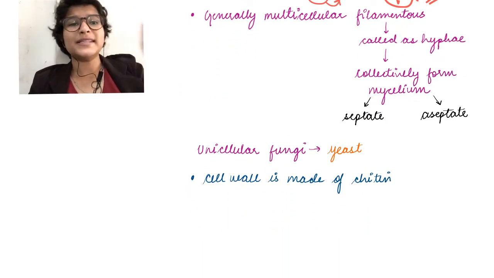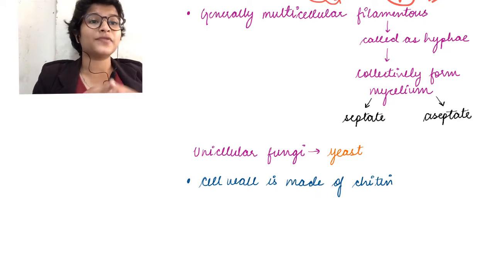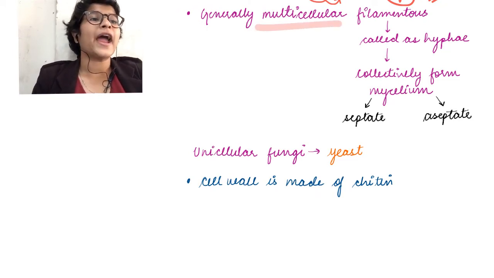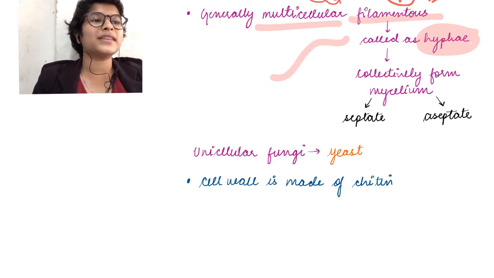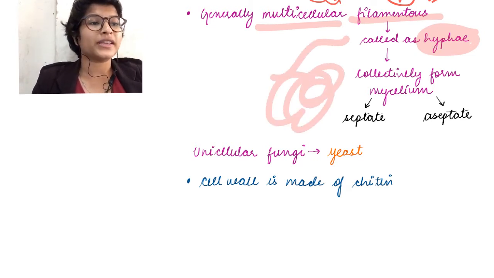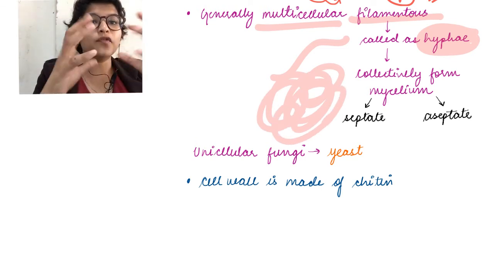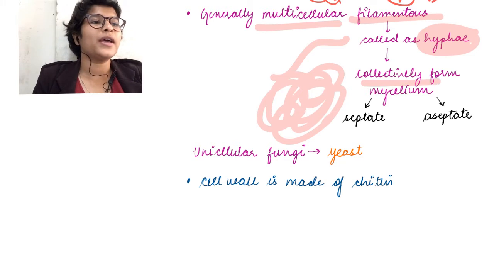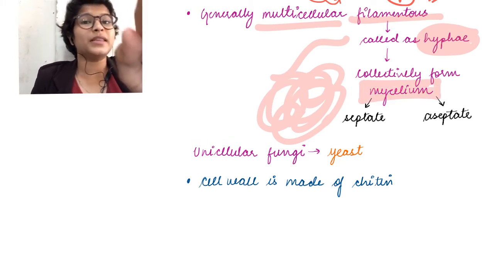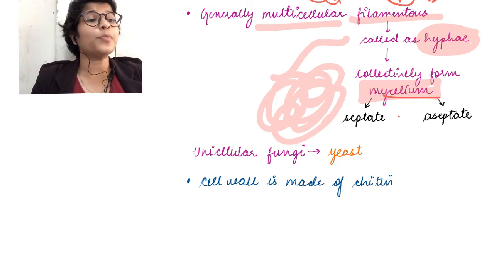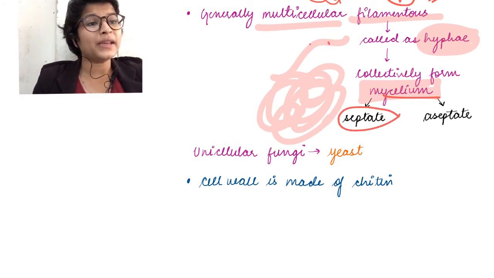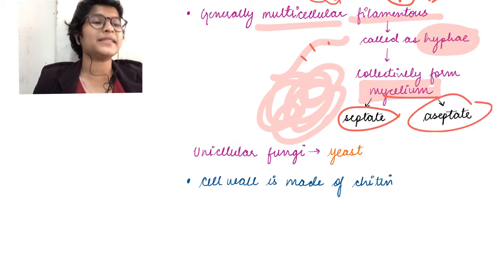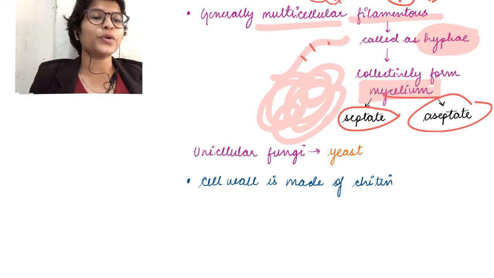So going on to other cellular characteristics, our organisms fungi are mostly multicellular and filamentous, okay. These filament-like structures are called hyphae, okay. Each individual filament is called a hypha. And when there is a collection of filaments or a woolen ball like formation of filaments, it's called mycelium. Okay? Now this mycelium can be of 2 types. It could be septate, that is there could be septa between each cell, or it could be aseptate, that is without septa, like a continuous hypha. Okay?